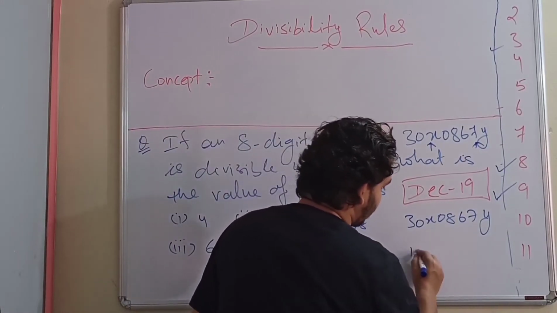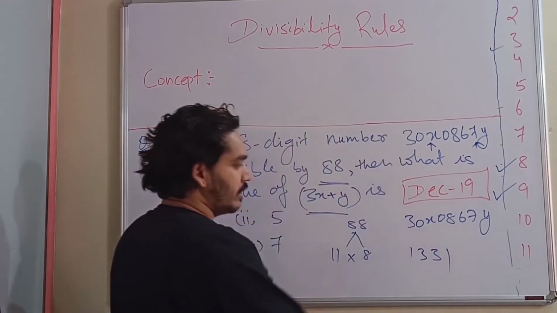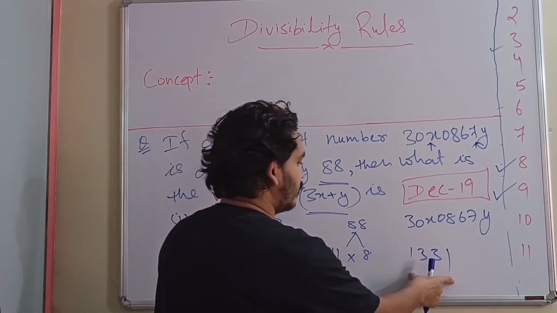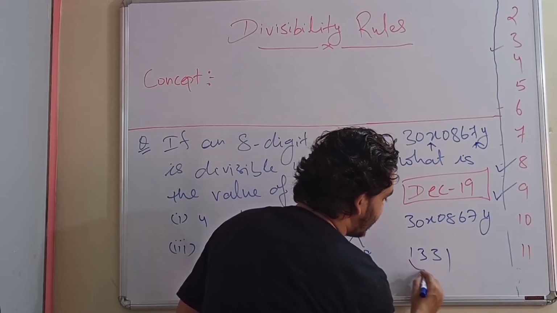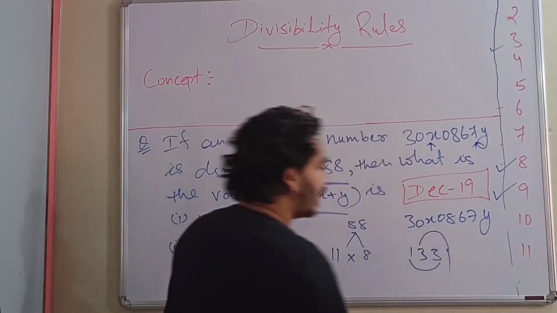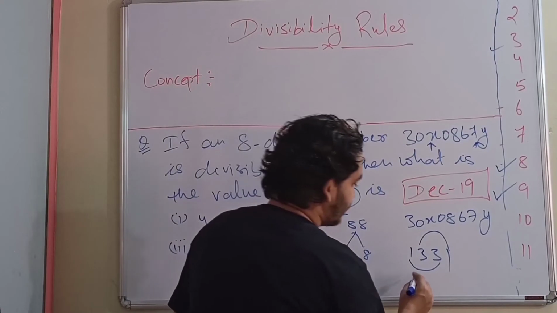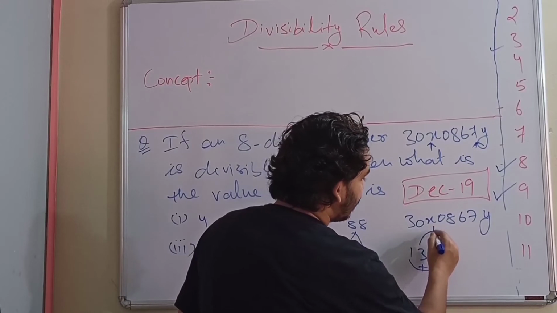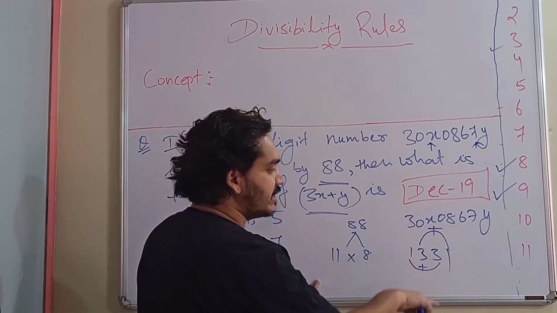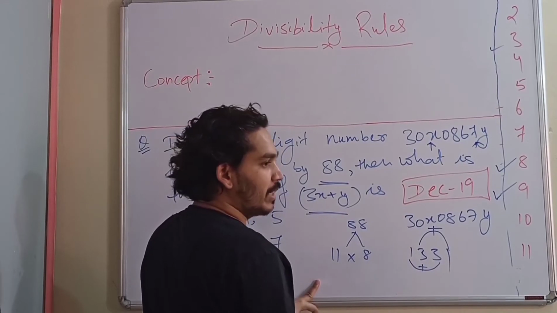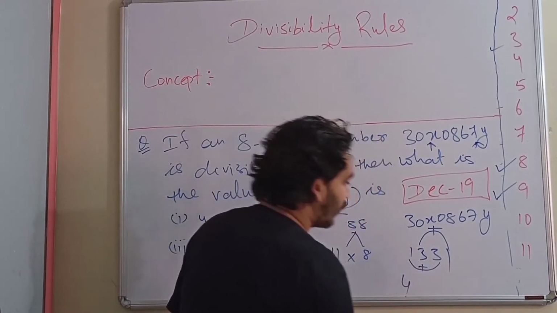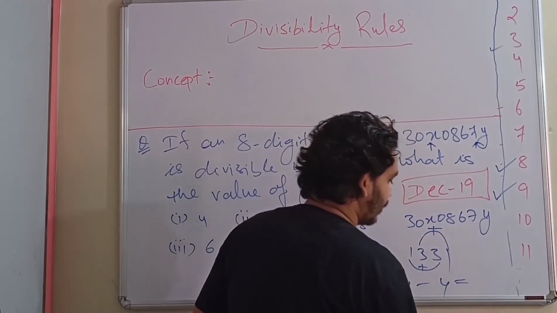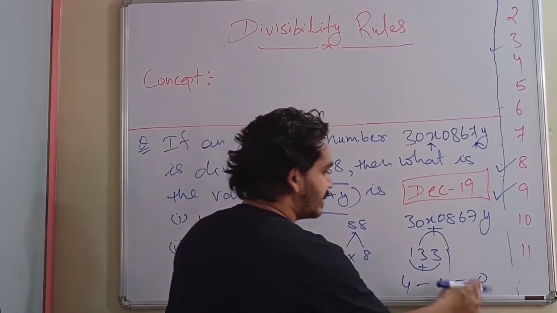If I take a number 1331, then we know this is 11 cube. This number is divisible by 11. But what is the rule? The rule says that if I add the digits at the even places and the digits at the odd places, their difference should be either 0 or a multiple of 11. So if I add this, I will get 4. If I add the digits at odd places, I will get 4. The difference is coming as 0. So this number is divisible by 11.